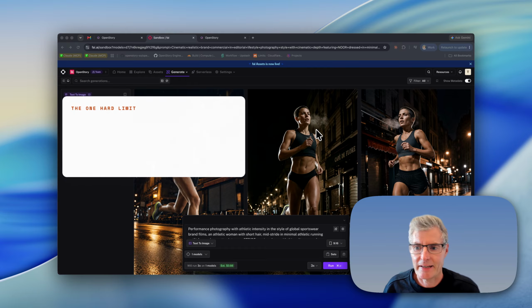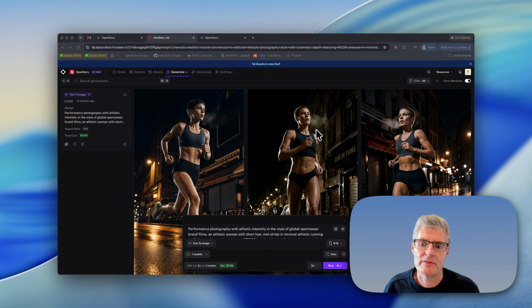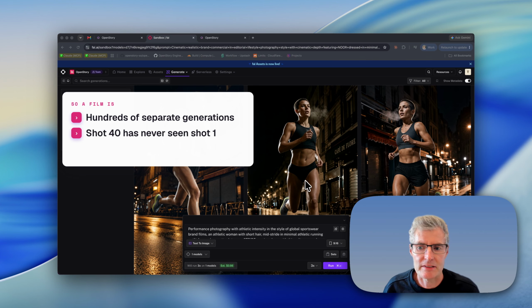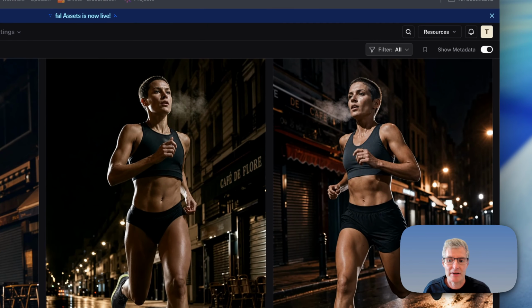The best models today generate about 15 seconds, and 1 or 2 might reach 30 soon. A minute, 15 minutes, or a whole film, well, we're a long way off. So a film isn't one generation. It's hundreds of separate generations, and each single one is a fresh roll of the dice on what your lead looks like. The model that renders shot 40 has never seen shot 1. Nothing carries over unless you carry it over yourself. This episode is how you carry it over.